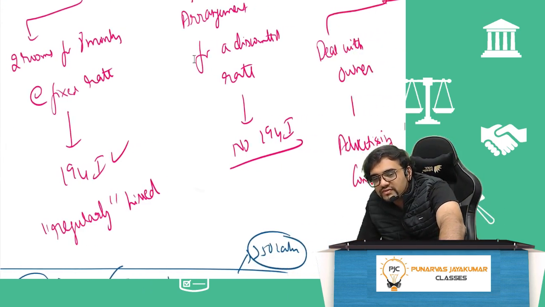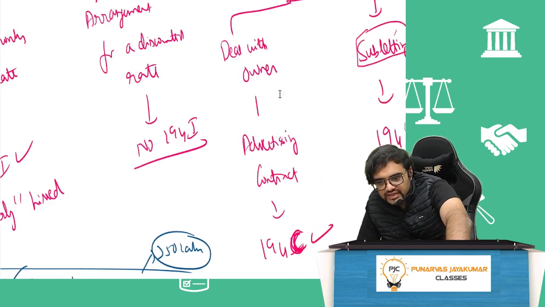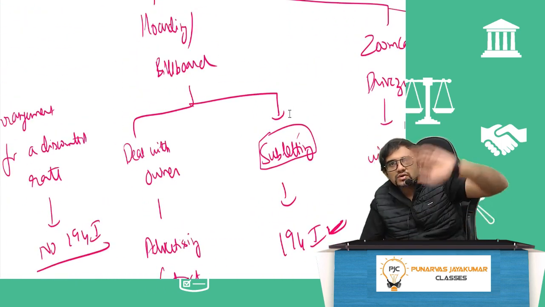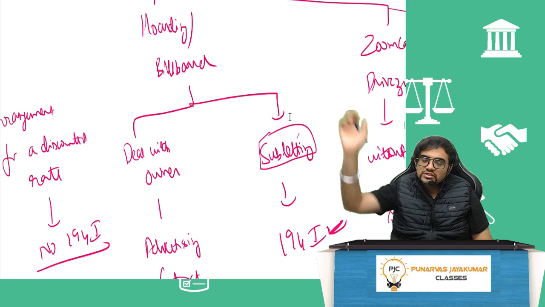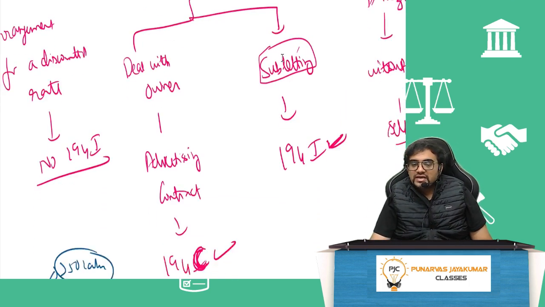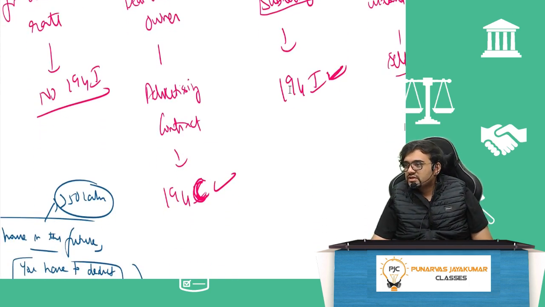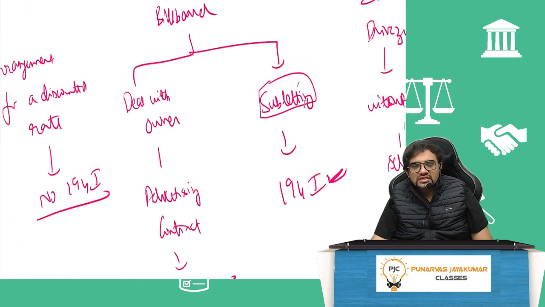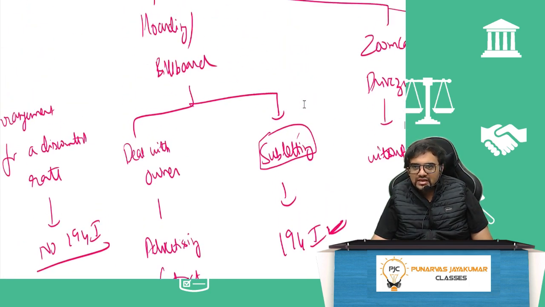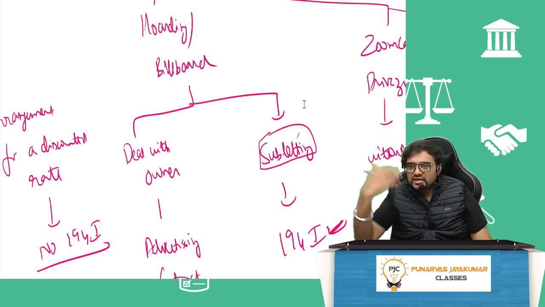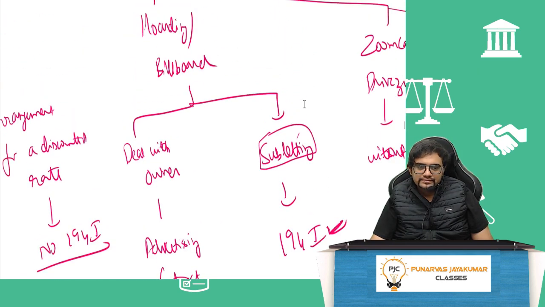194I will come, because it's an arrangement at the end of the day. You would have seen a lot of hoardings, billboards, etc. outside. If I had made a direct deal with the owner, then it's an advertisement contract under 194C. Otherwise, it will be like a subletting. Basically, I have taken that particular billboard on rent and I am renting it out to you. Then it will be under 194I.